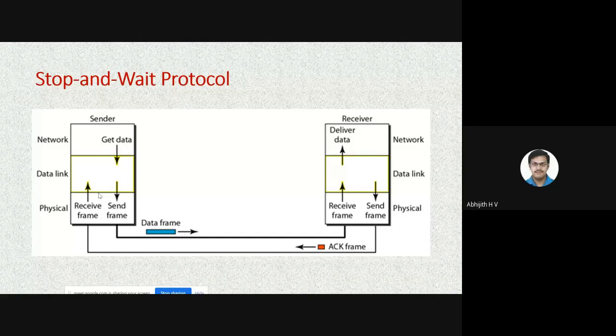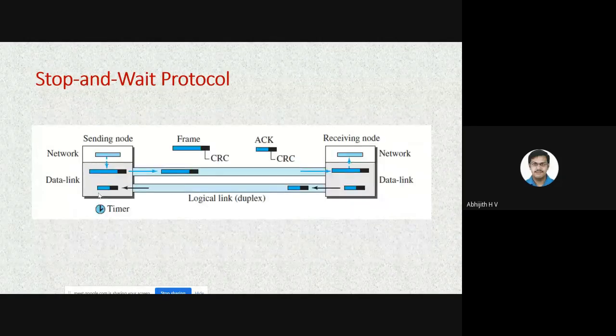Once it gets the acknowledgement from the receiver, it will again collect the data from the network layer, process it and give it to the physical layer. So these things will continue. We call this protocol stop and wait: send the data, then stop and wait for the acknowledgement. Once you get the acknowledgement, again you can send the data.